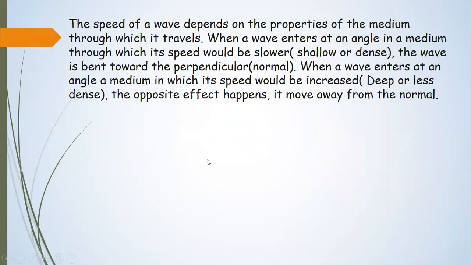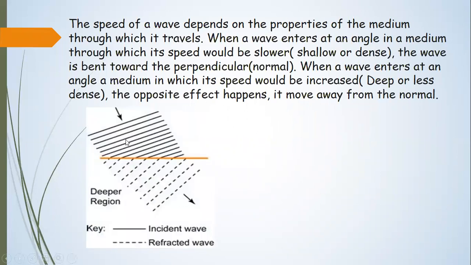Now the speed of the wave depends on the property of the medium through which it travels. When a wave enters at an angle in a medium through which its speed would be slower, the wave is bent towards the perpendicular normal. When it enters at an angle in a medium in which its speed would be increased, that is, a deep medium, the opposite effect happens: it moves away from the normal.